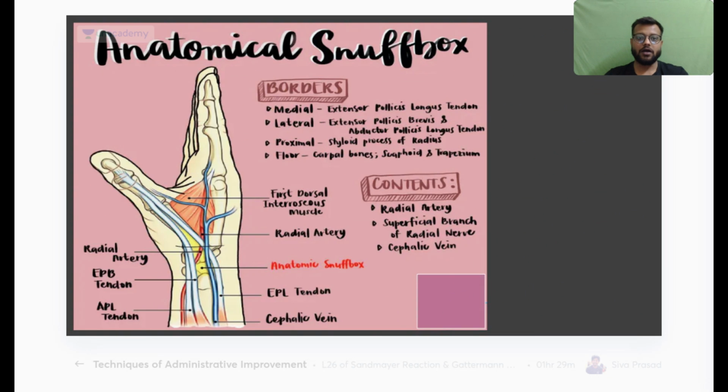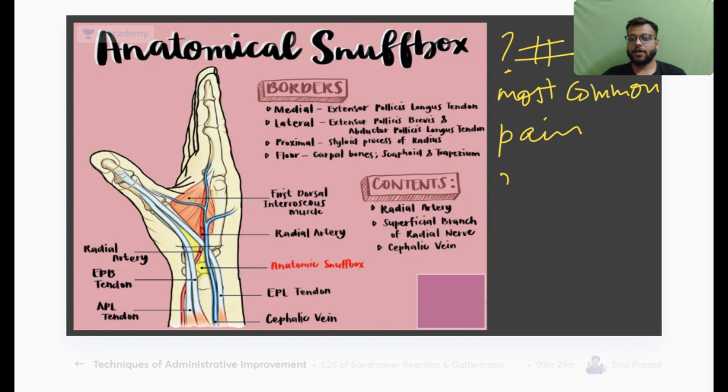Okay, now we'll come to a very important thing, that is your anatomical snuff box. We'll discuss everything about it. Just a short question about this: which is the most common fracture whose pain radiates in the anatomical snuff box?